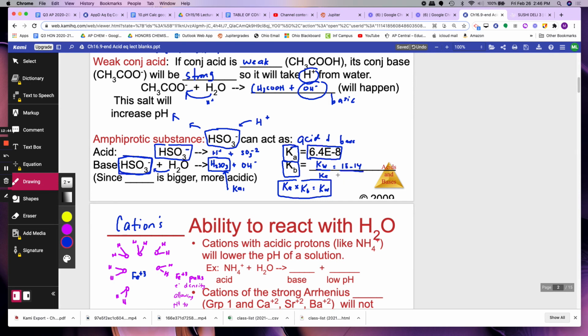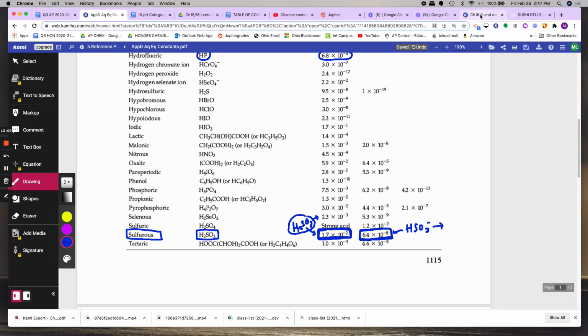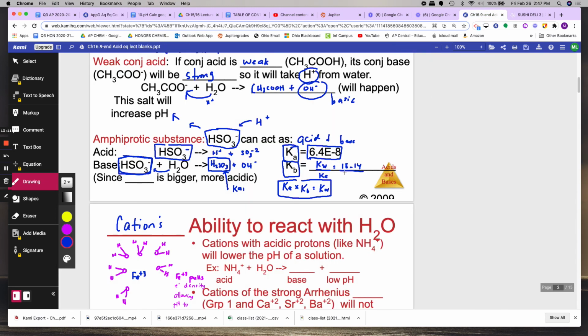Since H2SO3 is the conjugate acid of HSO3 minus, you use 1.7 E negative 2. So 1 E negative 14 divided by 1.7 E negative 2 is equal to 5.9 E negative 13.